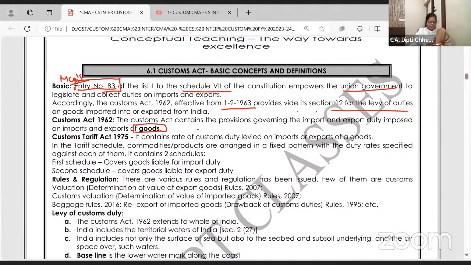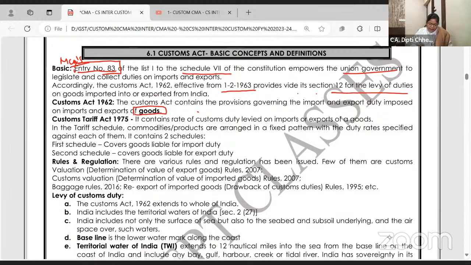And not to services. Many concepts like this I'll be writing, and some of you, if you are thinking I can study something else and then watch the recording of Deepthi ma'am, there will be a different impact, and if you are studying with me, there's going to be a different impact. So surely all of you, let's begin.